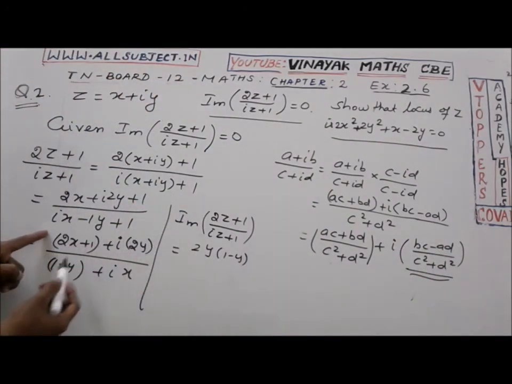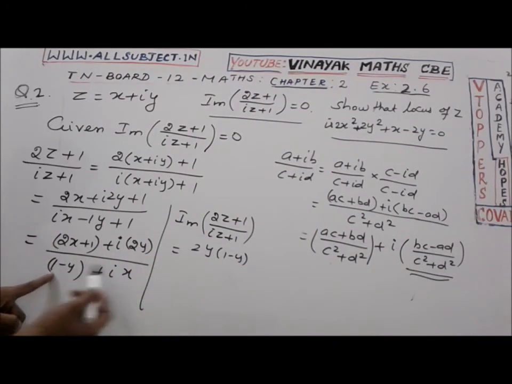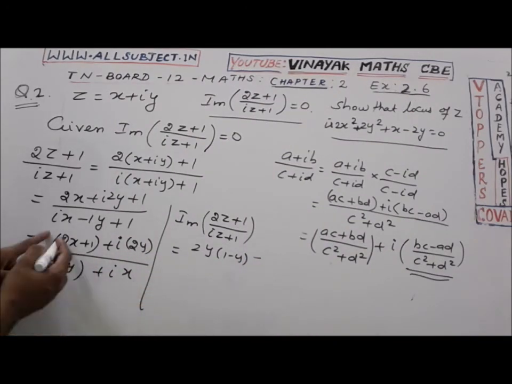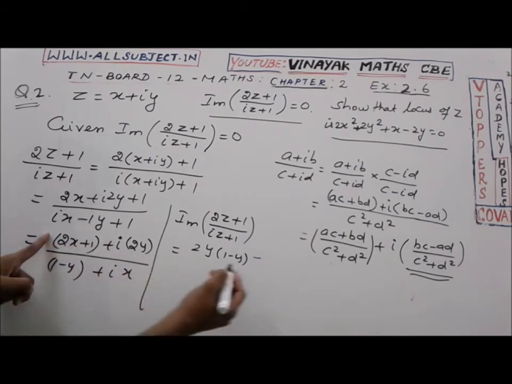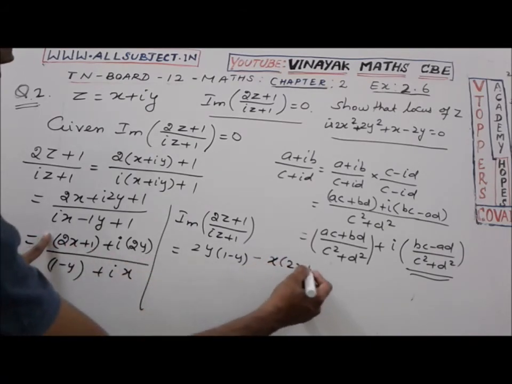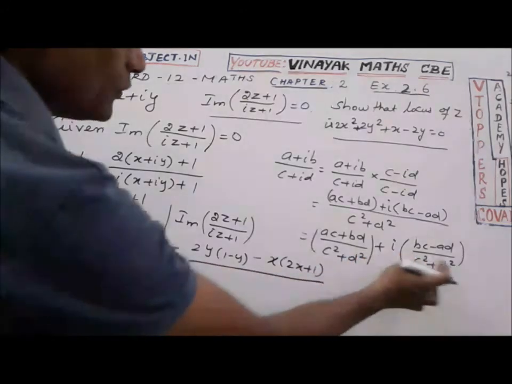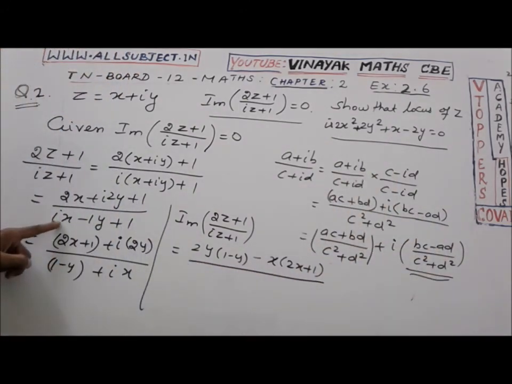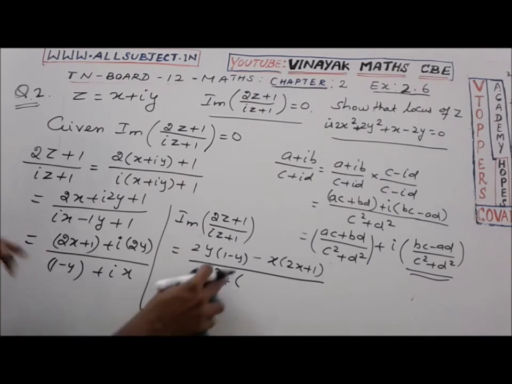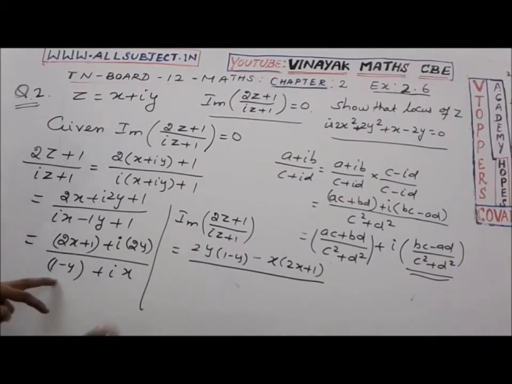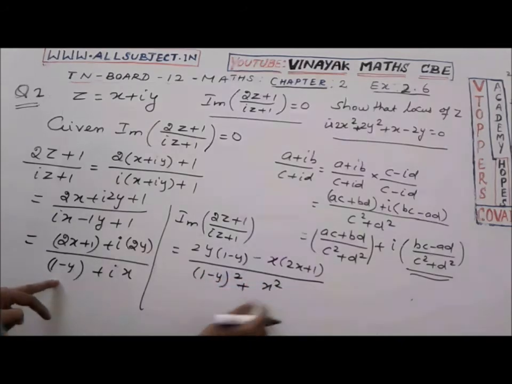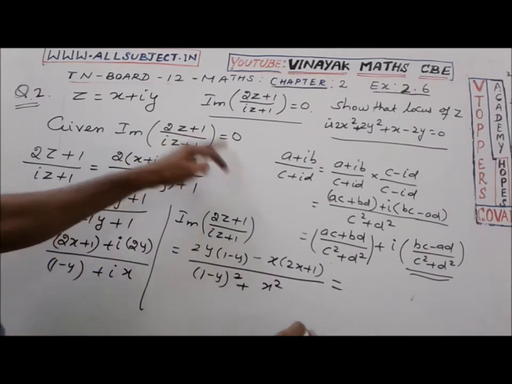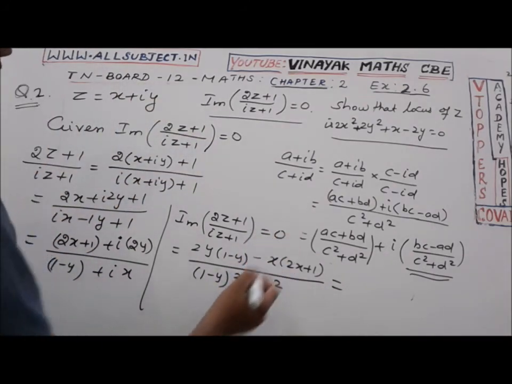Here b into c is 2y into (1 minus y), minus ad, a into d, that is x into (2x plus 1), divided by c square plus d square. Here c square is (1 minus y) whole square plus d square is x square, which will be equal to the given 0. The imaginary part of this is equal to 0.